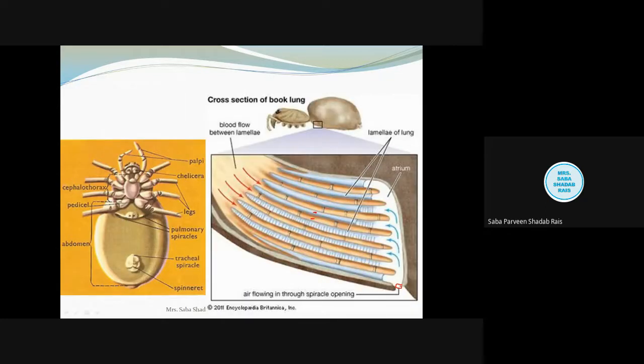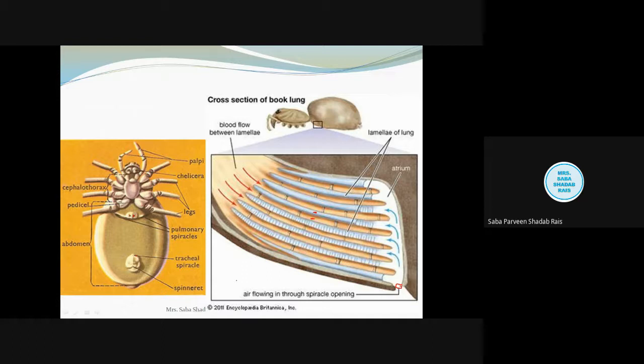Here you can see the spiracle. Here also spiracle. So these tiny openings are called the spiracles. Now when we talk about the roof of the atrial chamber, they also have openings, and these are called the ostia.